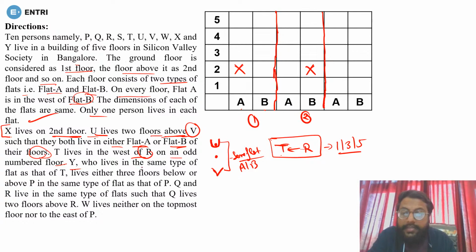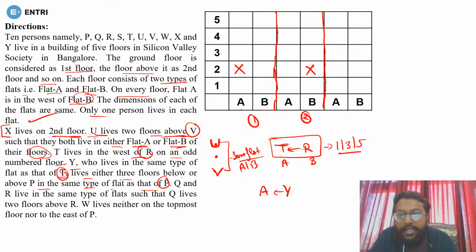Y, who lives in the same type of flat as that of T, lives either 3 floors below or above P in the same type of flat as that of P. Now see, this is very important. Y lives in the same type of flat as T. If T is in the west of R, it is obvious that T will be in flat A and R will be in flat B, yes or no? Now Y lives in the same type of flat as T, so Y must be living in flat A, yes or no?